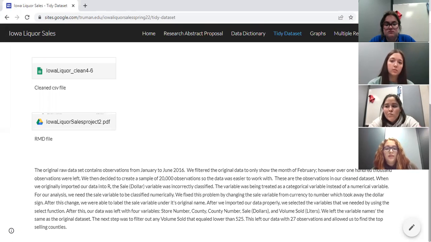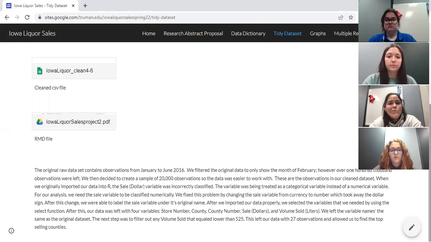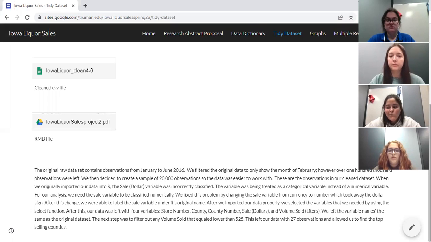After we imported our data properly, we selected the variables that we needed by using the select function. After this, our data was left with variables: the store number, county, county number, sale in dollars, and sale and volume sold in liters. We left the variable names the same as the original data set. The next step was to filter out any volume sold that equaled lower than 525. This left our data with 27 observations and allowed us to find the top selling counties.